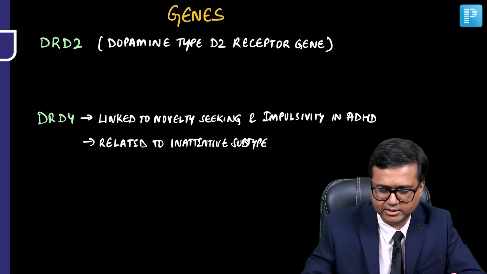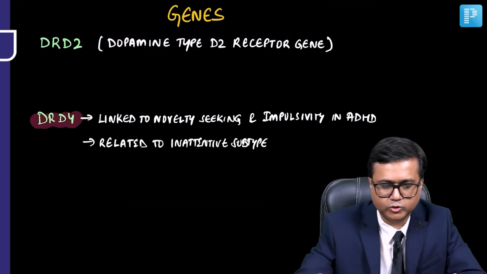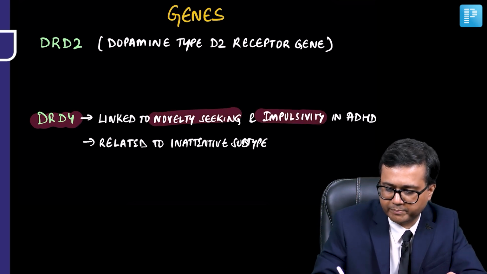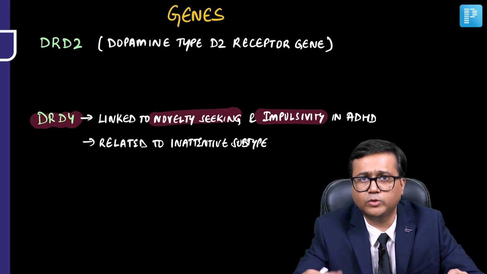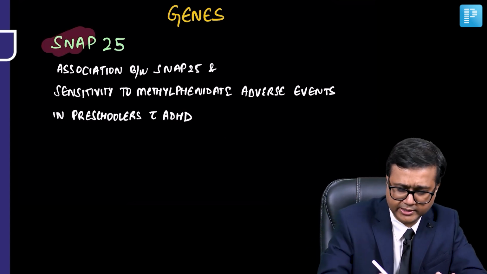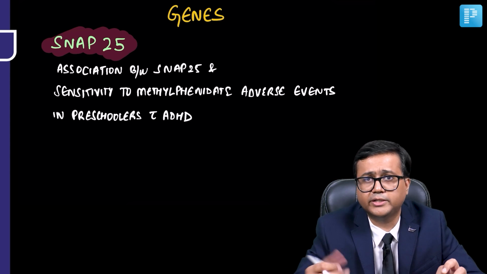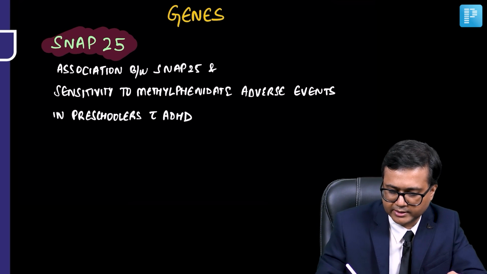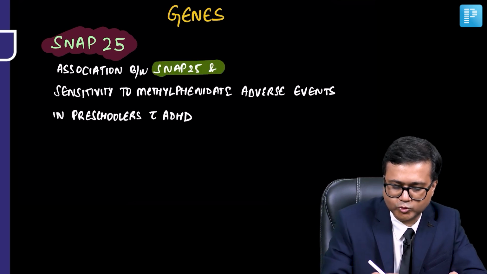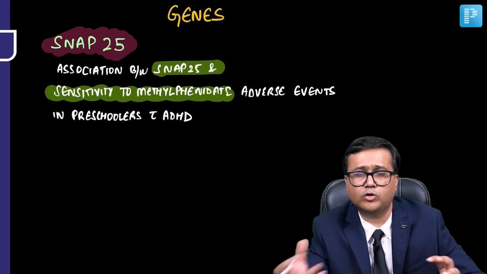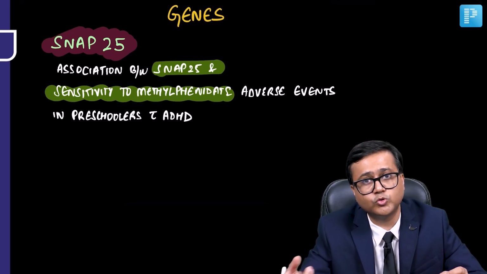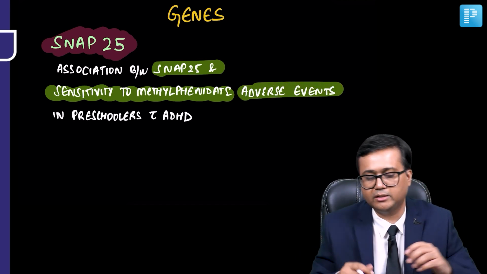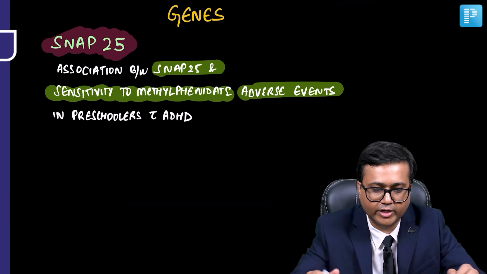Some other genes such as DRD4. So DRD4 is dopamine type D4 receptor gene. It is also linked to novelty seeking and impulsivity in ADHD, and it may be related to the inattentive subtype. Another gene is SNAP25. It encodes for a protein which is involved in neurotransmission, and it has been seen that SNAP25 is associated with sensitivity to methylphenidate. We'll talk about methylphenidate, which is a stimulant used in ADHD. So it is associated with methylphenidate adverse events in preschoolers with ADHD. So again, SNAP25 may be associated.